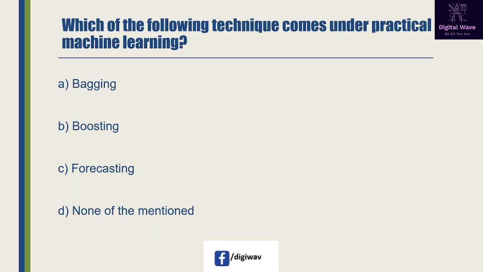Next question is which of the following technique come under practical machine learning? So first option available here, bagging, second is boosting, third is forecasting, and the last one is the none of the mentioned. So right answer will be B, boosting. So boosting is an approach to machine learning based on the idea of creating a highly accurate predicator.